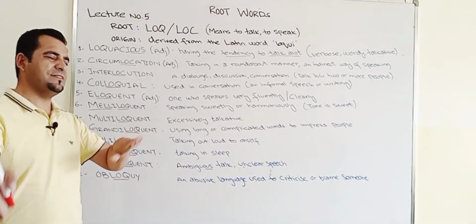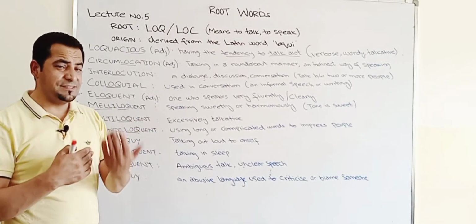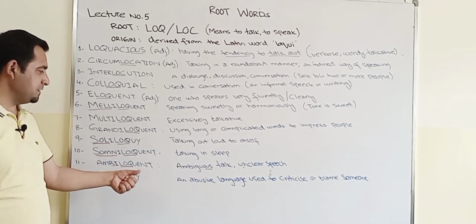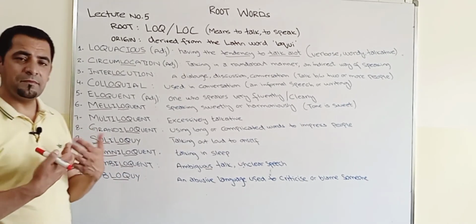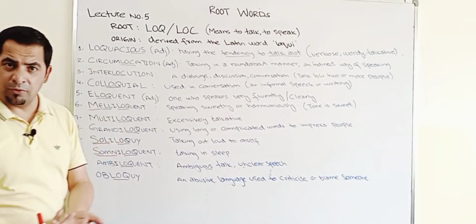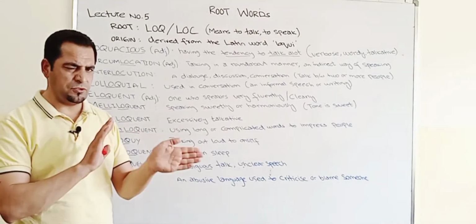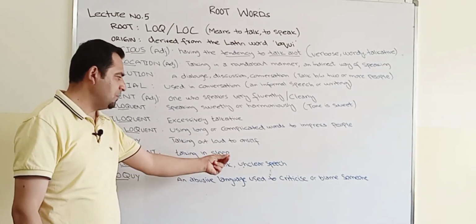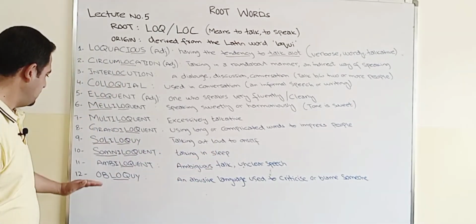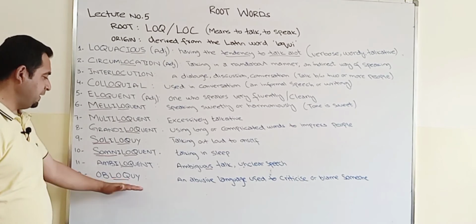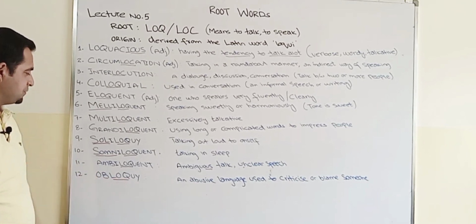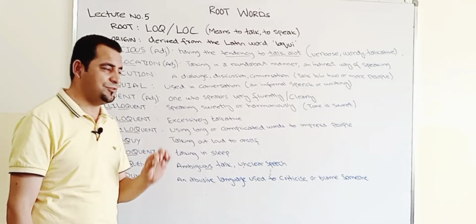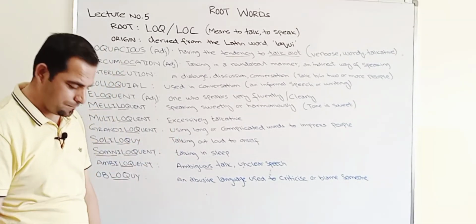And then somniloquent, all right, again the root word somni means sleep, loquent, so LOC, talk. So when someone talks during his sleep, that is called somniloquent. Ambiloquent, ambi comes from ambiguity. Ambiguous means not clarity, all right? So ambiguous talk or unclear speech. Last one, obloquy. Obloquy, so an abusive language used to criticize or blame someone, right?